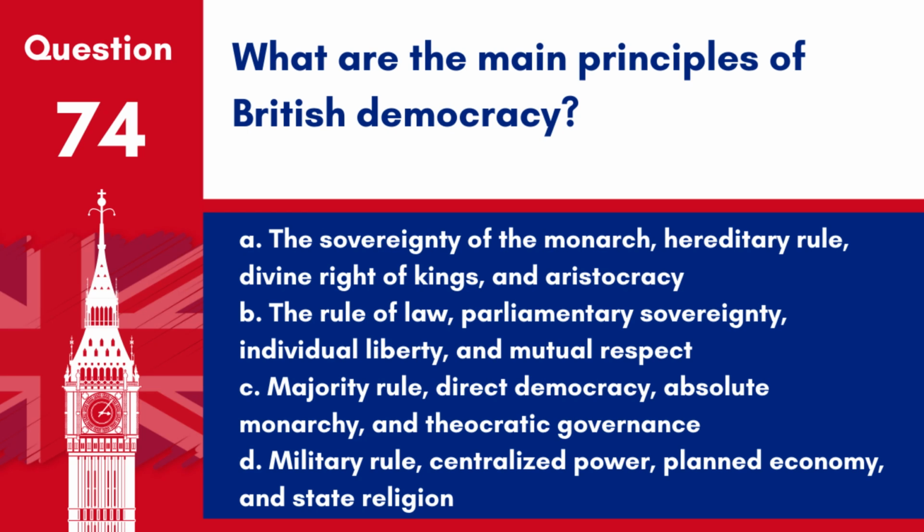Question 74. What are the main principles of British democracy? A. The sovereignty of the monarch, hereditary rule, divine right of kings, and aristocracy. B. The rule of law, parliamentary sovereignty, individual liberty, and mutual respect. C. Majority rule, direct democracy, absolute monarchy, and theocratic governance. D. Military rule, centralized power, planned economy, and state religion. Answer B. The rule of law, parliamentary sovereignty, individual liberty, and mutual respect.